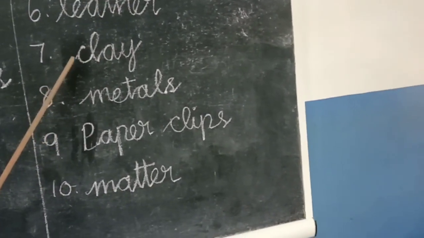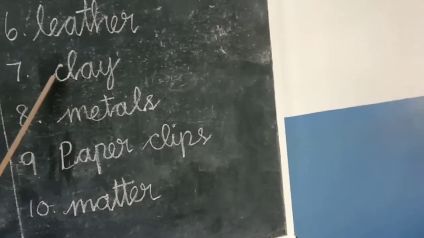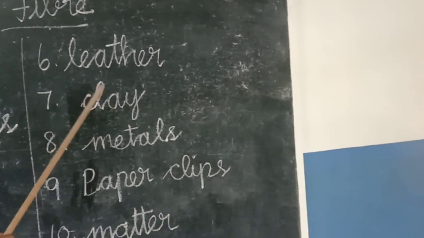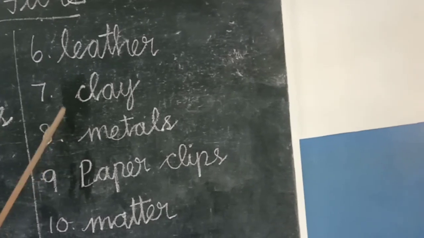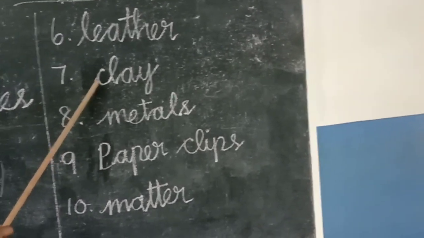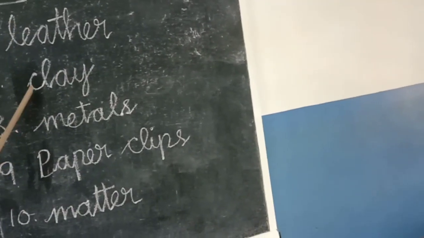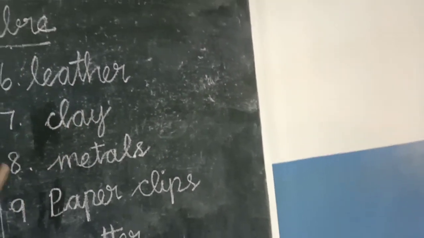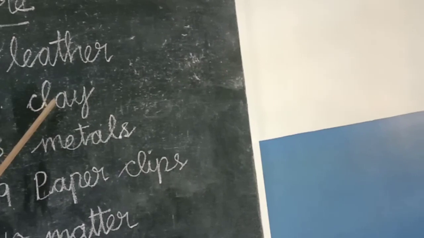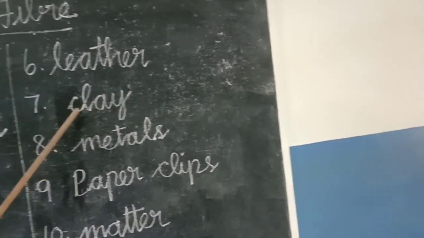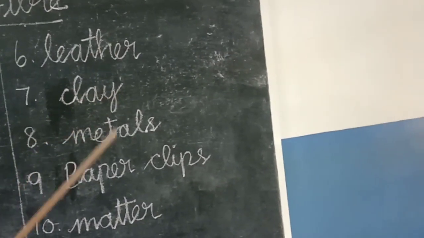Next one, clay. C-L-A-Y. Clay is a natural material. Clay is what kind of material? Natural material. It is a type of soil.